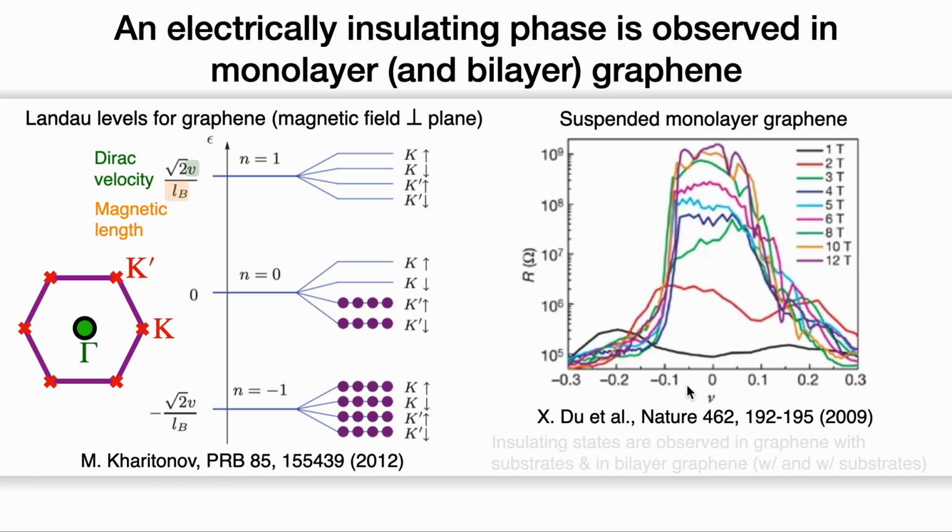Other experiments, where graphene with different substrates and bilayer with and without substrates, also show an insulating phase at half-filling. Understanding the nature of the insulating phase is, however, a challenge.